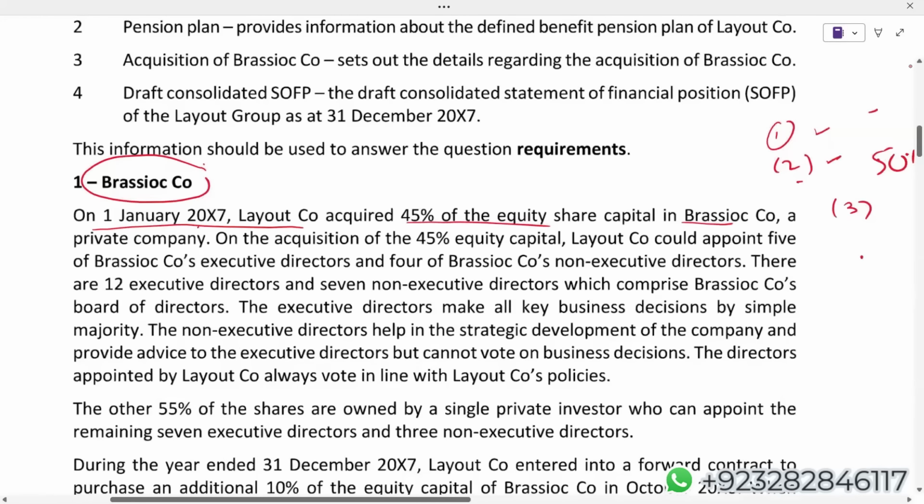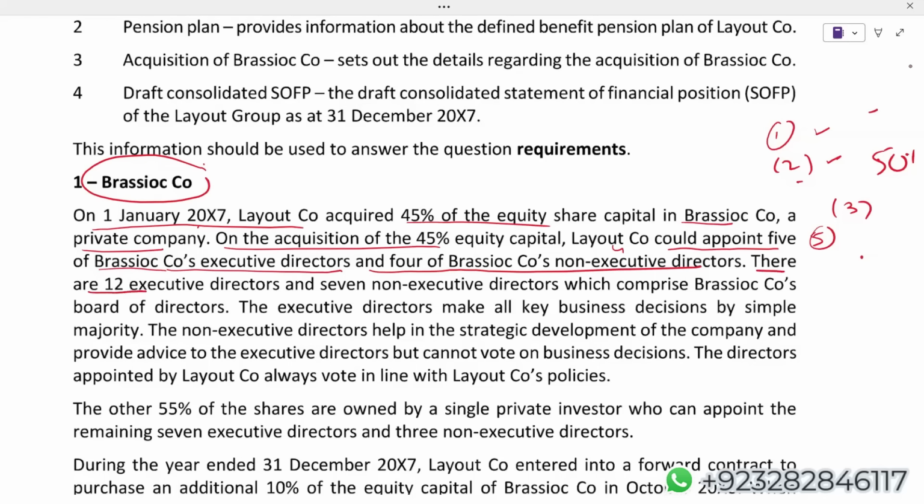On January X7, Layout acquired 45% of the equity share capital in Brasco company, a private company. Layout can appoint 5 of Brasco company's executive directors. How many? 5. And 4 of Brasco's non-executive directors. We can appoint 5 executive and 4 non-executive. Let's see how many there are altogether.